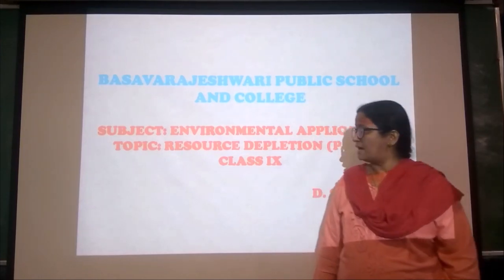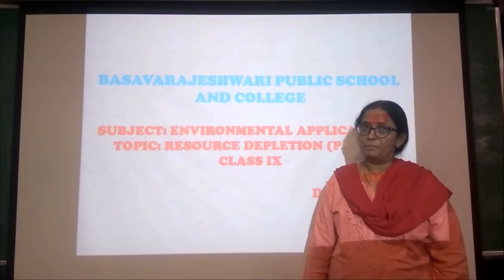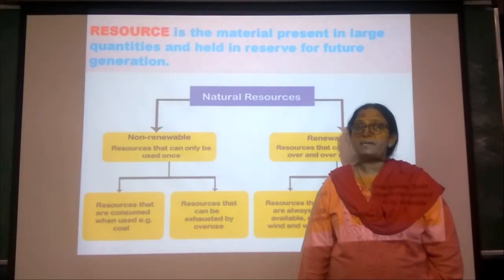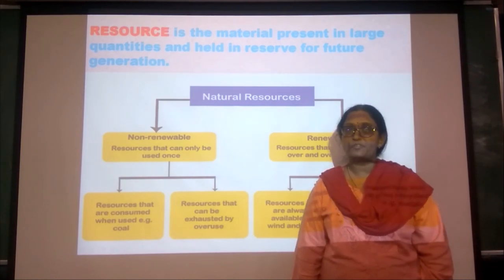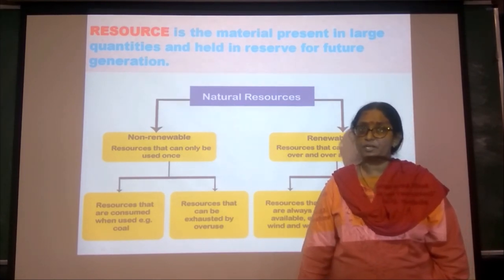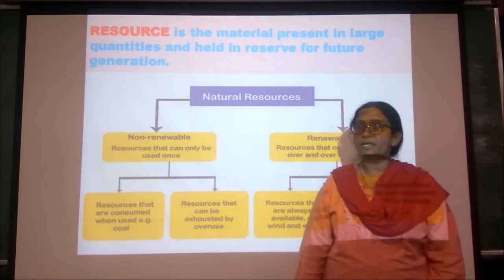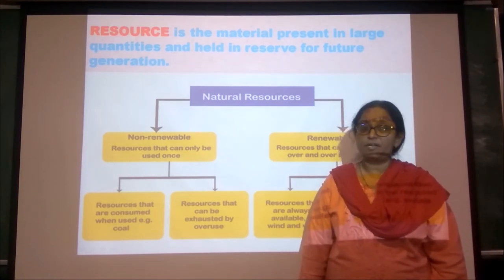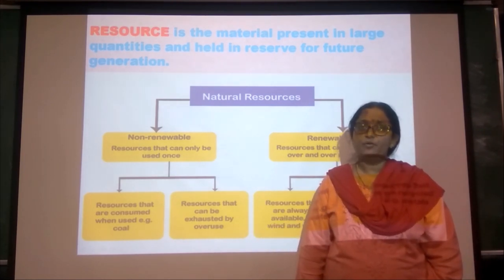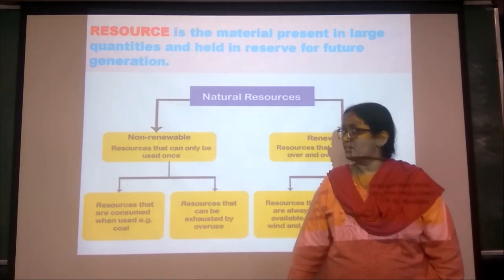Students, today we will start the third lesson, resource depletion. A resource is a material or substance available in large quantities in the earth's crust, used to fulfill the needs of the people, not only of this generation but also of future generations. Resources can be classified into non-renewable and renewable resources. Resources that can be replenished easily are called renewable resources, and those that cannot be replenished are called non-renewable resources.